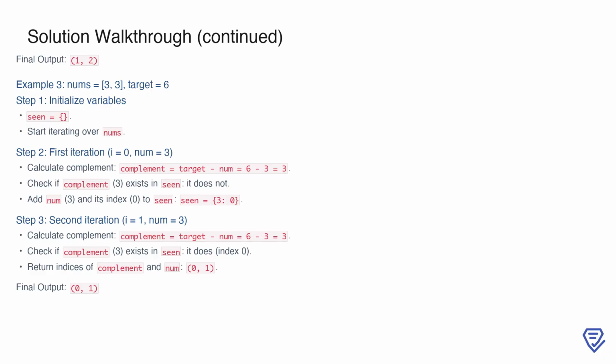On the second iteration, the current number is again 3, and its complement remains 3. This time, we find that 3 is already in scene at index 0. This means the numbers at indices 0 and 1 add up to the target. We return these indices as [0, 1], which is the final output for this example.